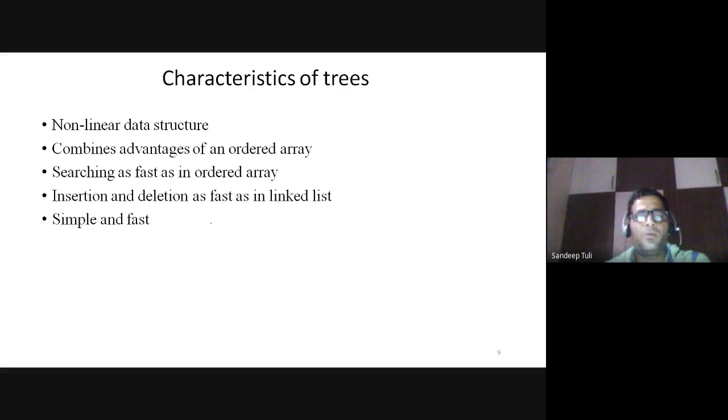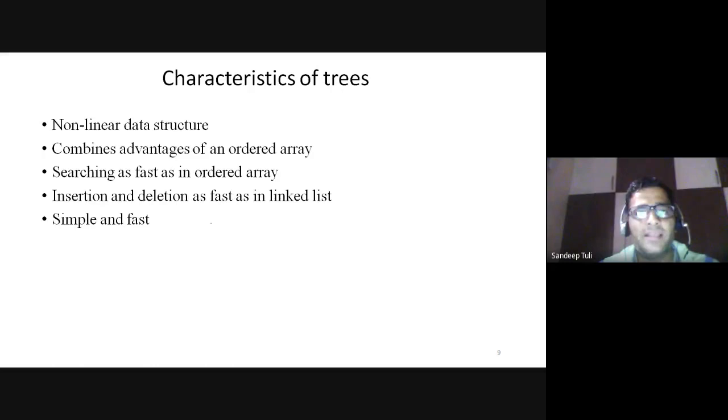Now the characteristics of trees. First of all, it is a non-linear data structure. I have already explained, because it represents the data in hierarchical format, not in a linear manner. Here we are not representing any kind of data in a linear manner. Now it combines the advantages of both ordered and unordered array. यहाँ मैं unordered लिखना भूल गया. So it will also have the advantages of unordered array. It means it could be not in the ordering form. Now searching is as fast as in the ordered array. Searching इसमें बहुत fast होगी.